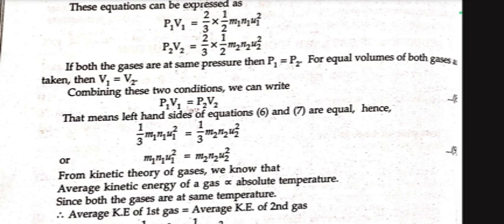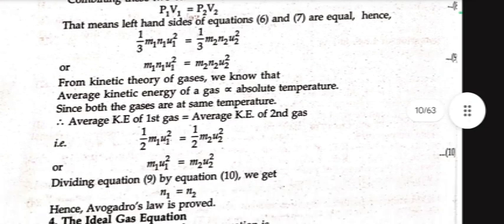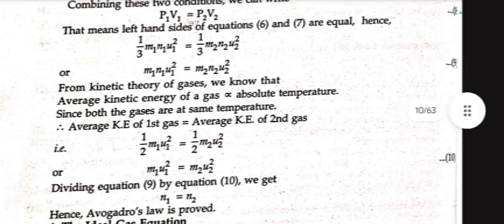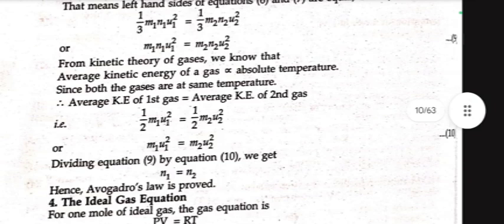From kinetic theory of gas, we know that the average kinetic energy of a gas is directly proportional to absolute temperature. Since both the gases are at the same temperature, the average kinetic energy of the first gas equals the average kinetic energy of the second gas. That is, 1 upon 2 M1 U1 square equals 1 upon 2 M2 U2 square. Cancelling 1 upon 2 on both sides, we get M1 U1 square equal to M2 U2 square. Putting this in M1 N1 U1 square and M2 N2 U2 square, we get N1 equals N2. Hence, Avogadro's law is proved.